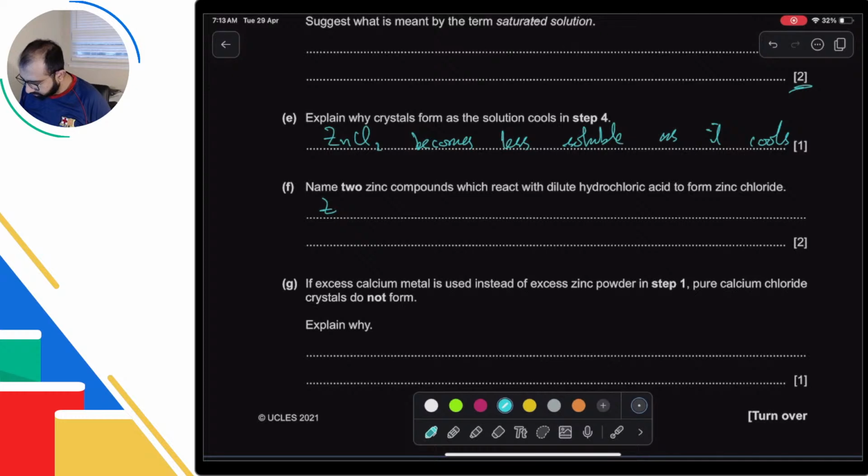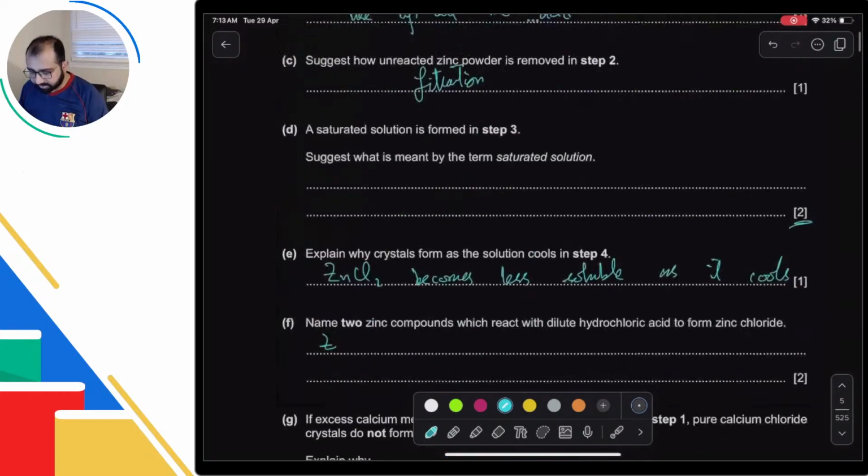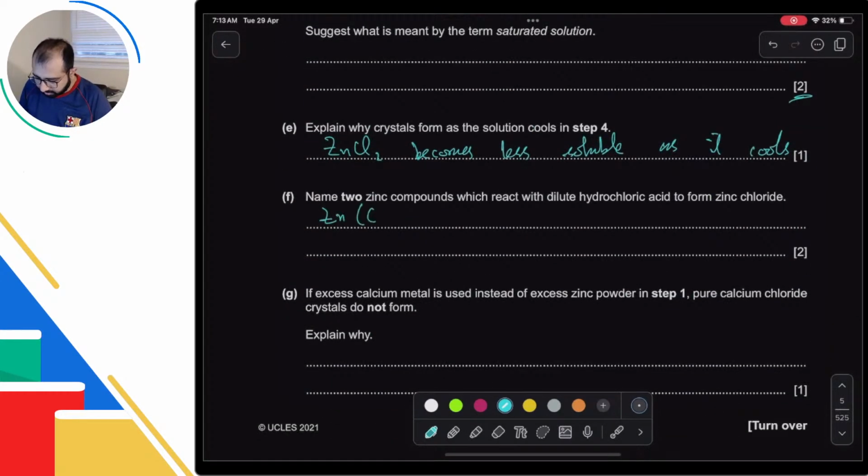Name 2 zinc compounds which react with dilute HCl to form zinc chloride. Now here's what you have to see. Is zinc more reactive than hydrogen? Then zinc metal would also work. But can they answer that here? No, because they asked for compounds. So you can use zinc oxide, zinc carbonate, zinc hydroxide, these three. Which one did we use here? We used zinc metal. So zinc carbonate is a good choice. Zinc hydroxide is a good choice, but zinc oxide is something that you can also use. Okay.